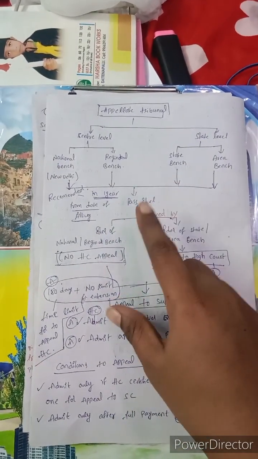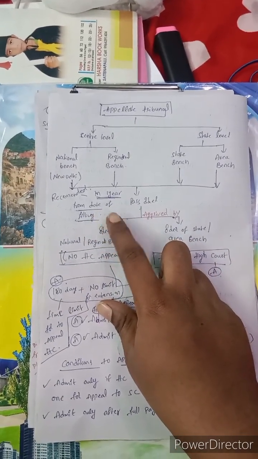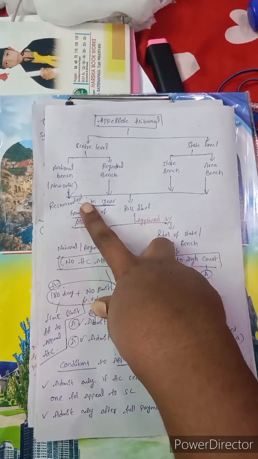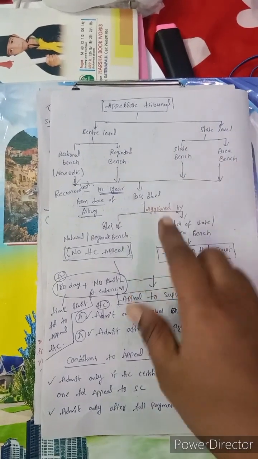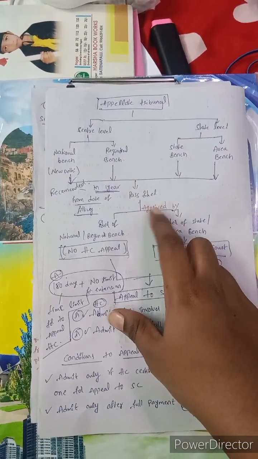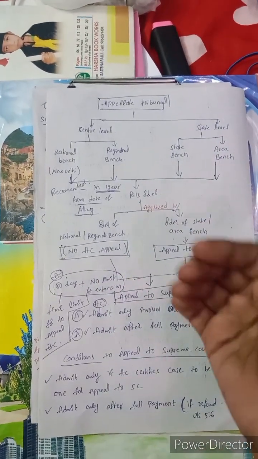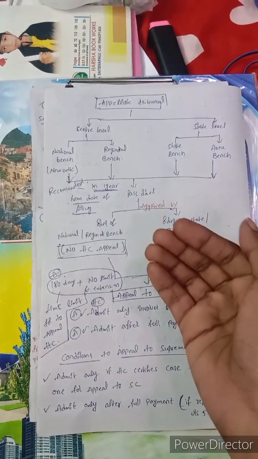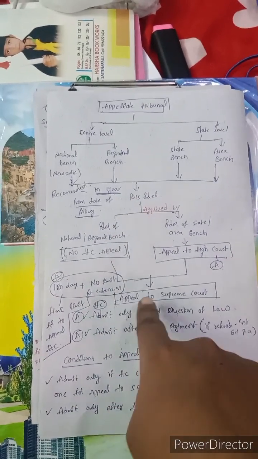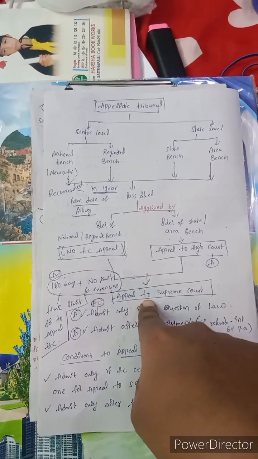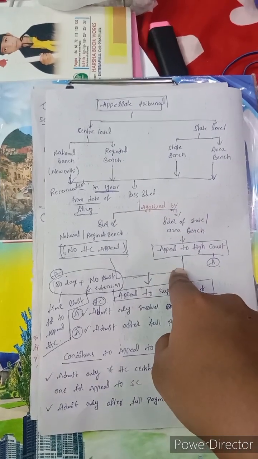The respective appellate tribunals will pass the order. They can pass the order within 1 year from the date of filing. This is a recommendatory date only, it is not mandatory. So they may pass, not mandatory. And against this appellate tribunal order, if aggrieved by the accessible person or department against the order of the national or regional bench, then we can appeal directly to the Supreme Court. If aggrieved by the order of the state or area bench, then we can appeal to the High Court.